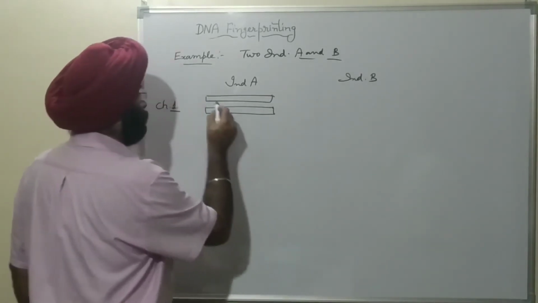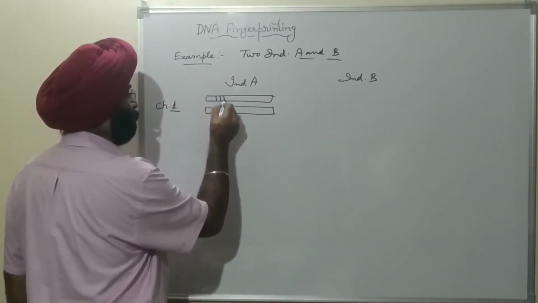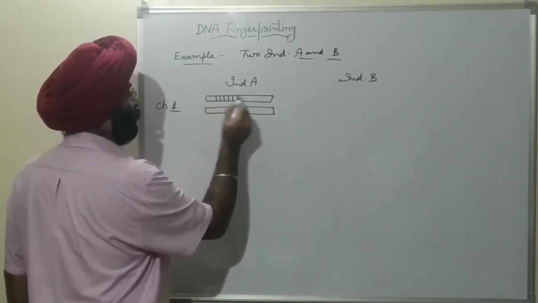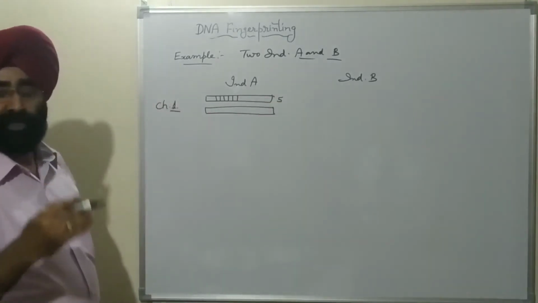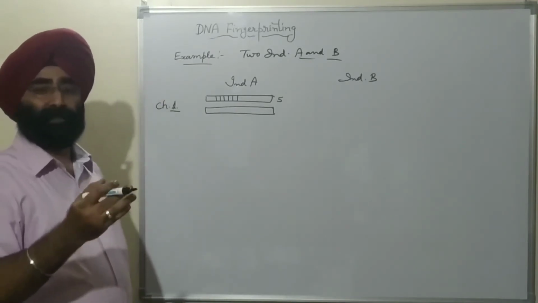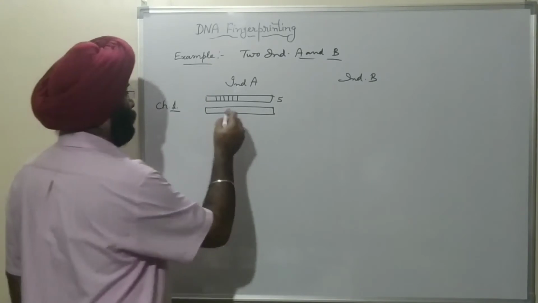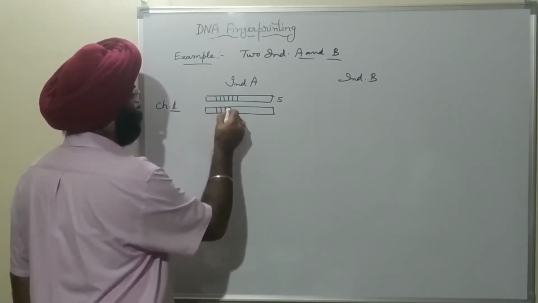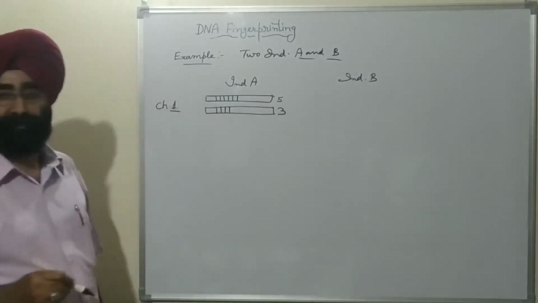The paternal chromosome contains 5 repetitive sequences. Repetitive sequences means the number of times a sequence repeats. And the maternal contains 3 repetitive sequences.